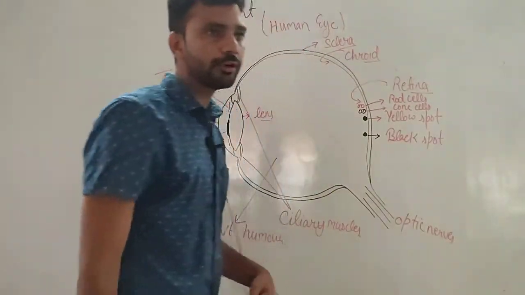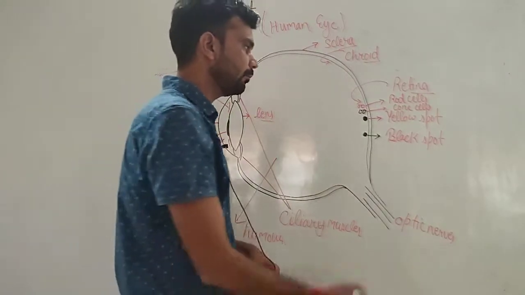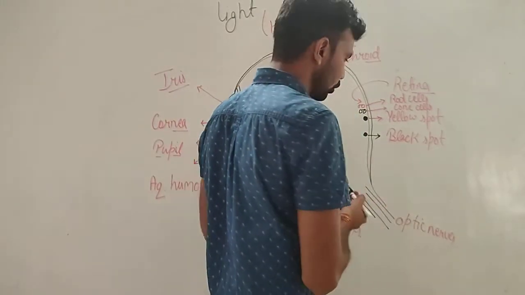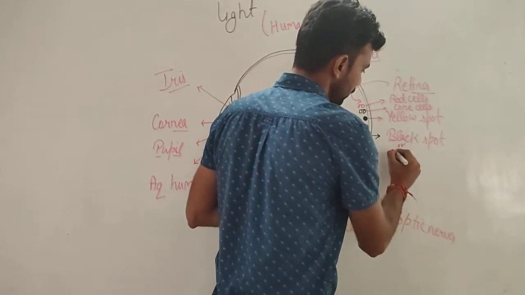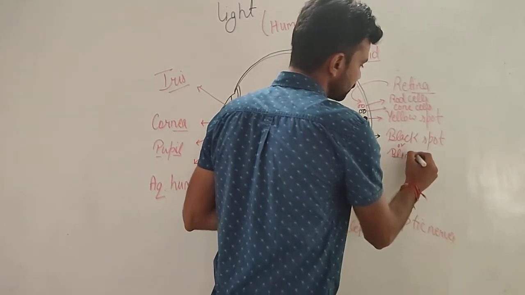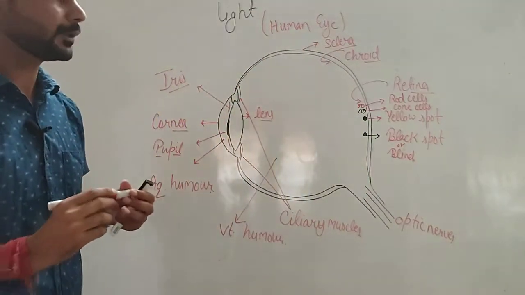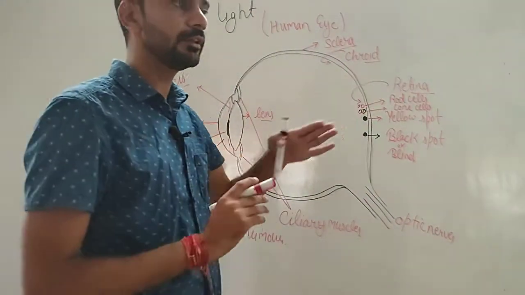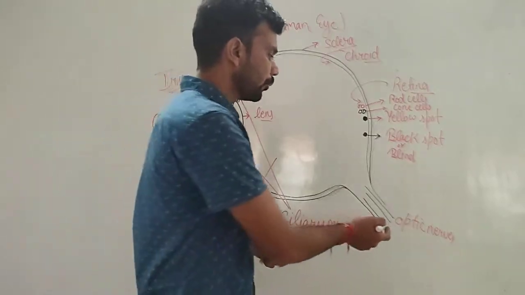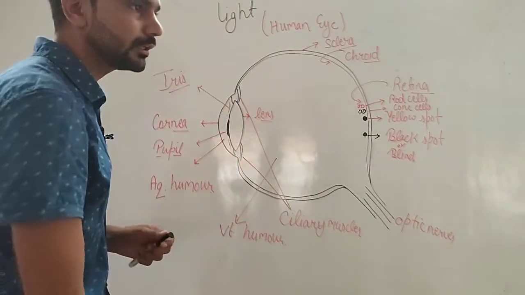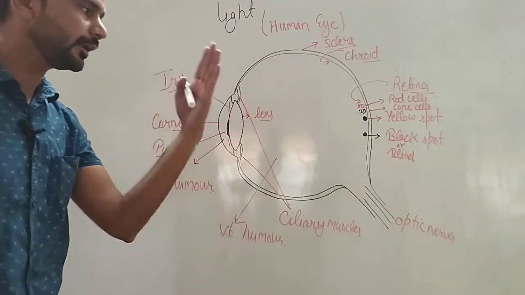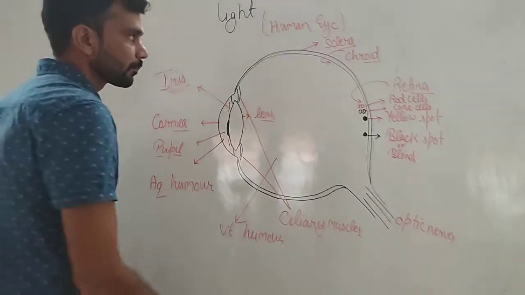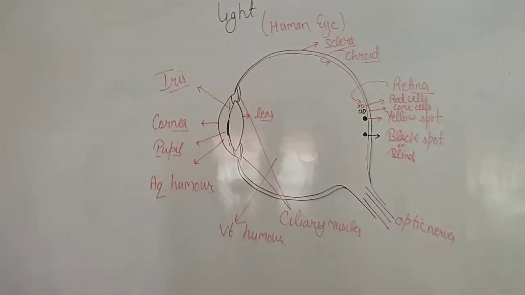Yellow spot, a spot on the retina where a clear and bright image is formed. Black spot, also known as the blind spot, is a spot on the retina where no image is formed. If the light rays converge at this point, then nothing is visible to us. Optic nerves, nearly 70,000 in number, send signals to the brain and receive signals from the brain and send them back to the eyes. So these are the different parts of the eye, and now you know the function of each and every part.